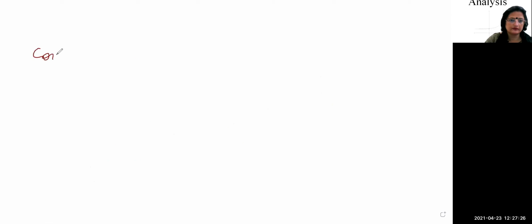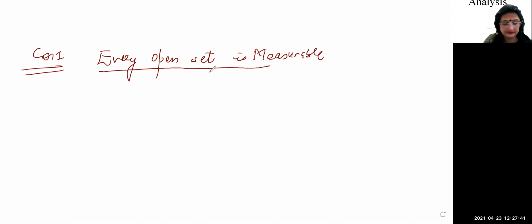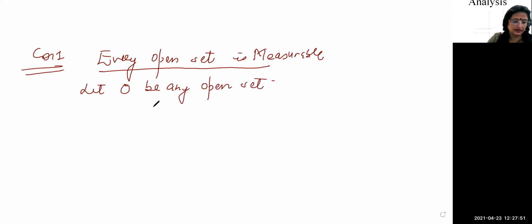Corollary number 1: every open set is measurable. Suppose you have this question in the paper. Every open set is expressible as a union of open intervals, right? Let O be an open set.